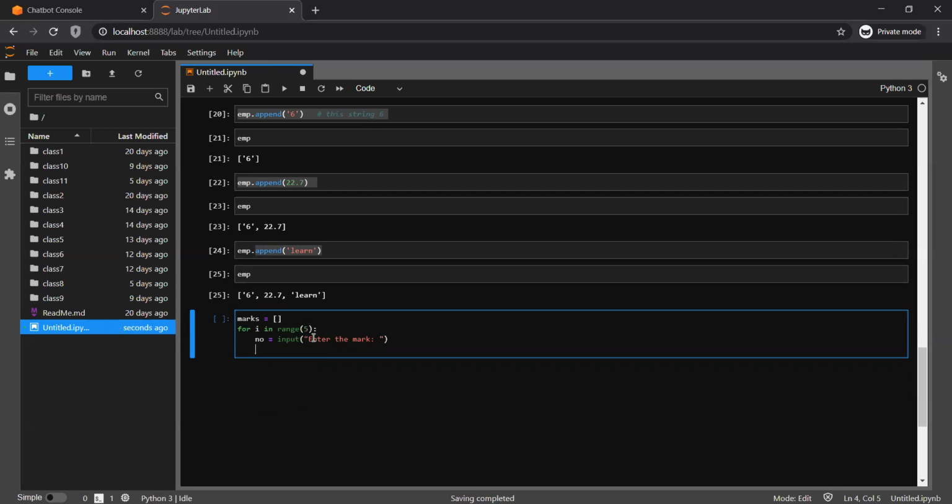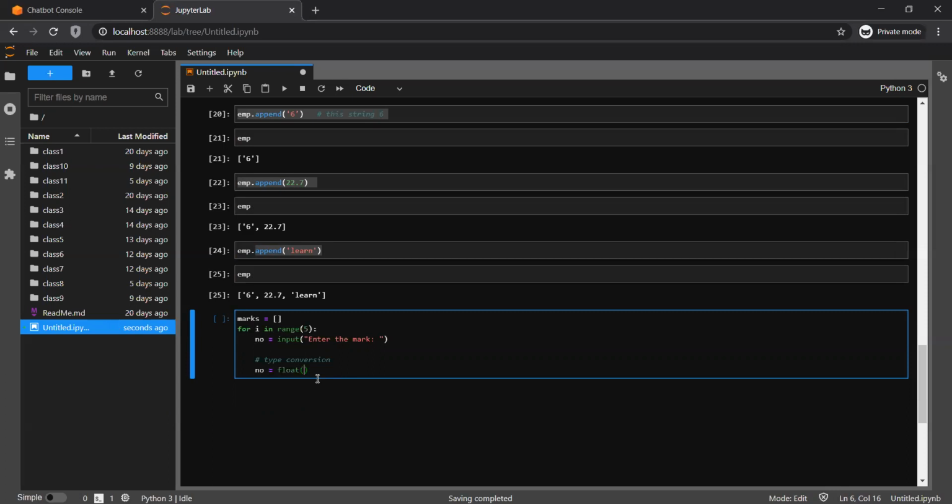So you have to do the conversion. This is called type conversion, and we saw this previously. What I have done here is number equal to float of number. I have converted number right here. In this line, the number is a string, but in this line, I have converted the string to float. Float means decimal.